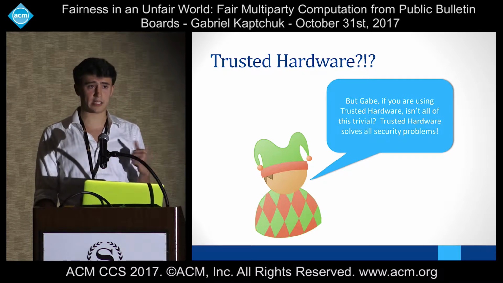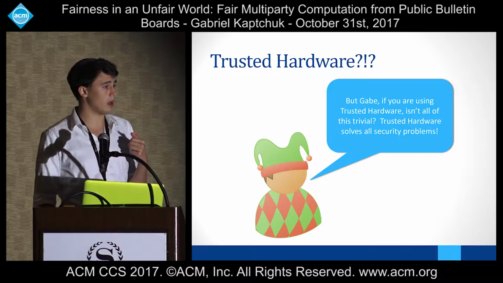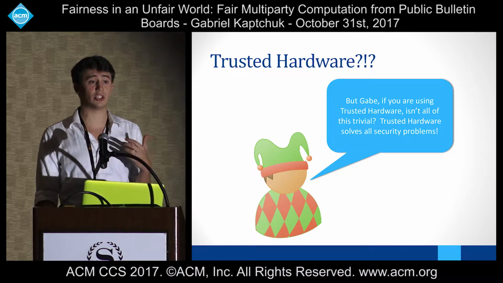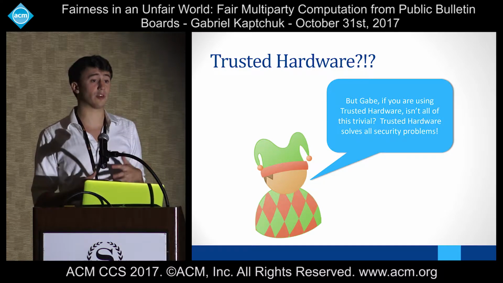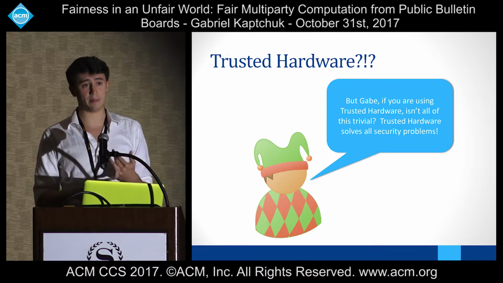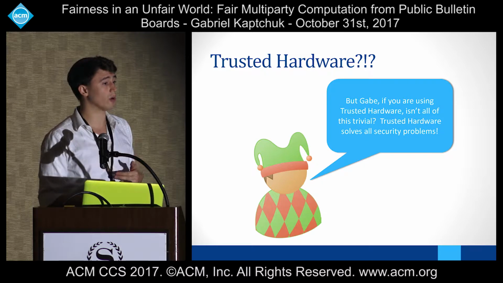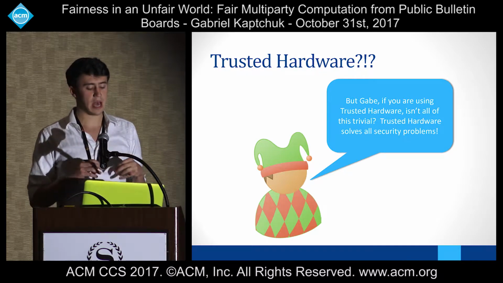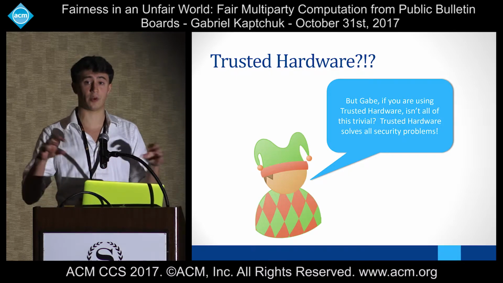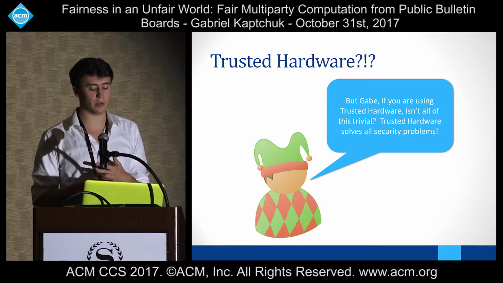For those of you who don't know SGX, it is basically an environment for code to be executed which can be considered trusted. It's hardened against even an adversarial operator, whether that be the OS itself or the user who's running the program. It also supports attested communication between the various different instances across different computers.